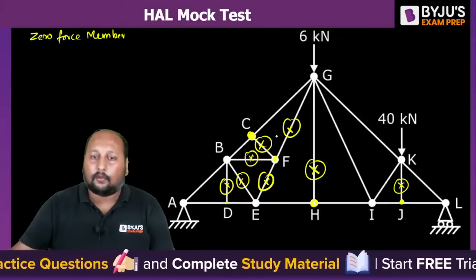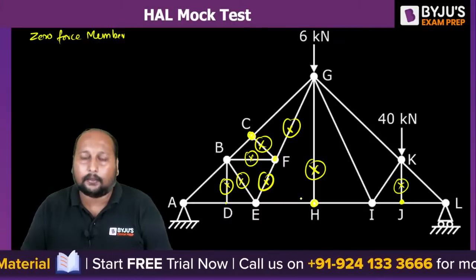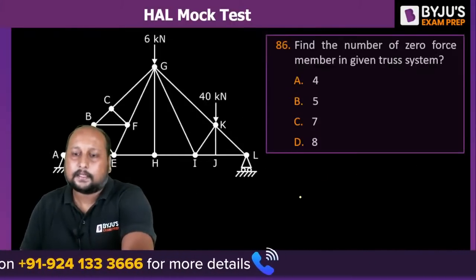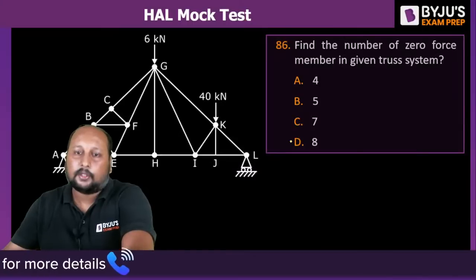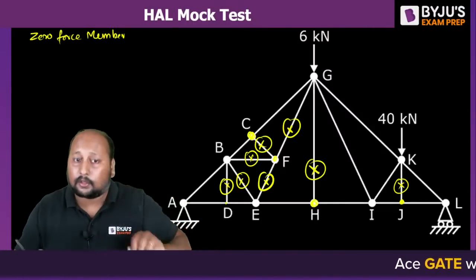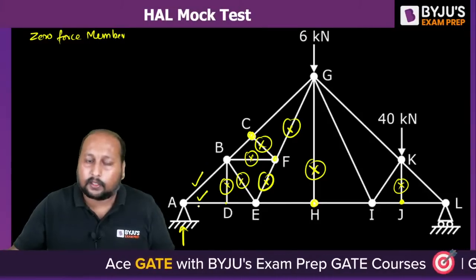So how many are we having? 1, 2, 3, 4, 5, 6, 7, 8. Yes, are we having 8? Question number 86, 8 we are having. Option D is the correct answer. It is very important to look at every member completely. If you take this one, we'll be having a force in this. We'll be having force in this one.